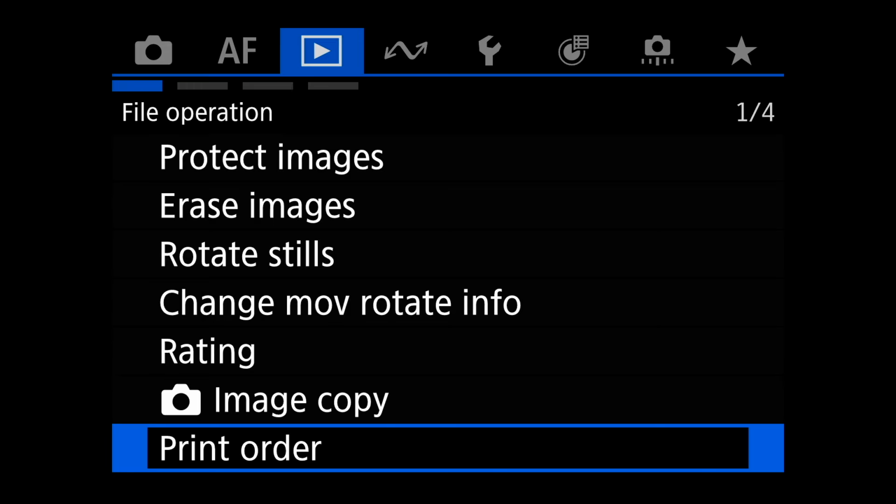Image copy, you need a second card in here. If I had an SD card in here, I could actually copy from one card to the other. If you put a card in here, which I do not have handy, I should have had this in here. But trust me, once you do that, it's pretty simple. It'll just ask you which images you want, and you can just move it to the SD card.